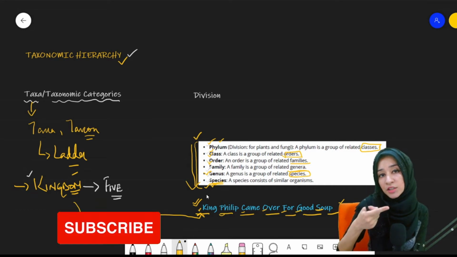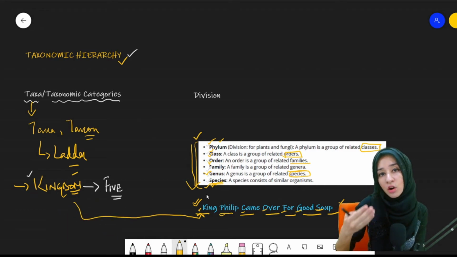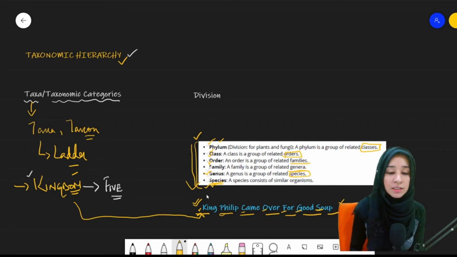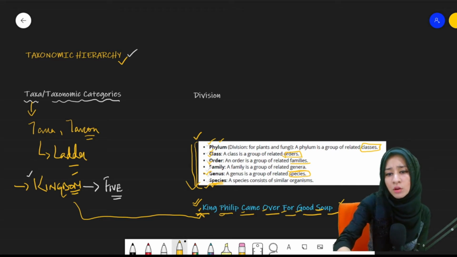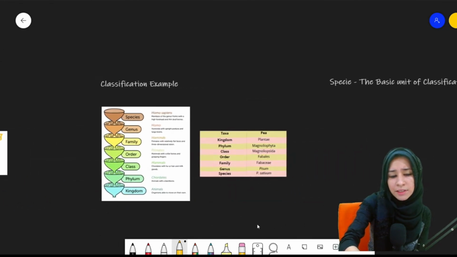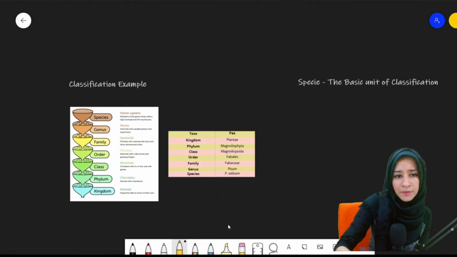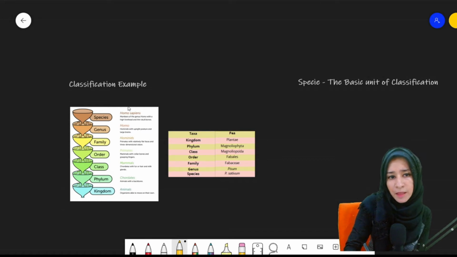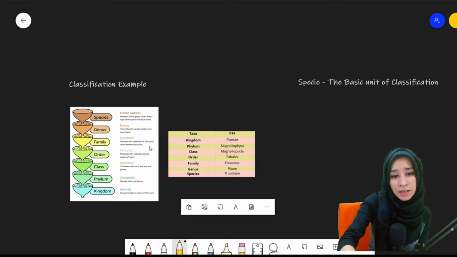So kingdom is the largest one. Then comes phylum, class, order, family, genus, and species. These are all the groups in which living organisms are divided. Now, what do you mean by division? How are they divided? I will give you 2 examples for it. If you can see this example, this is the classification of humans, right? Let me increase the size so you can see it properly.